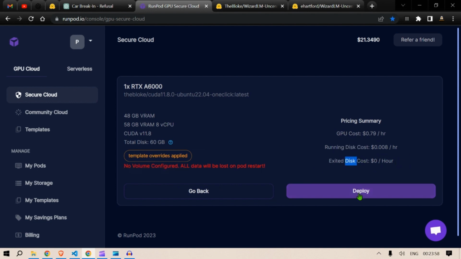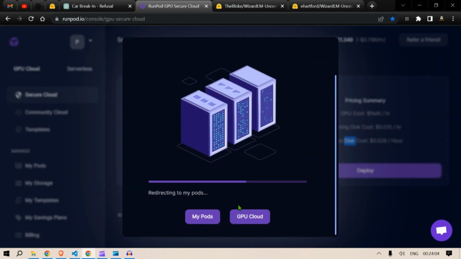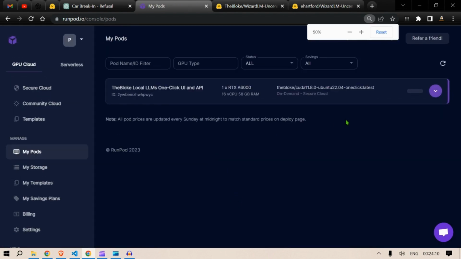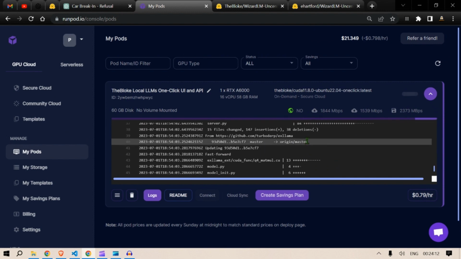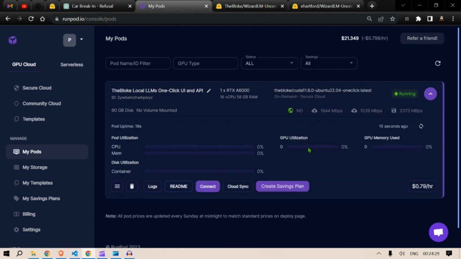So let's start deploy. Your pod is being built as we speak. It should be ready in a few minutes. Let's wait for it. You can click here and see the pod is loading up. This is very easy to get started if you don't have high-end GPUs, and it is very cost effective. I have attached a link to the video where I previously described how to set this up and how to sign in and get started with this. But this video should provide enough detail to even get started as a newbie.